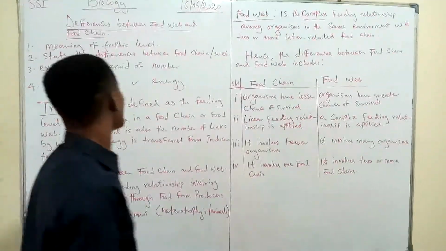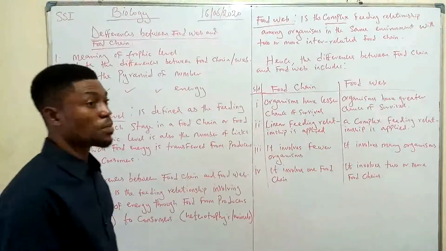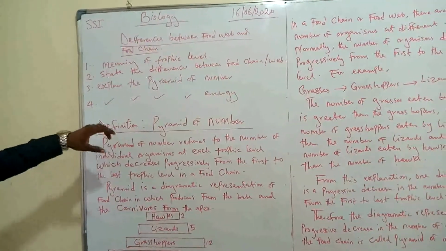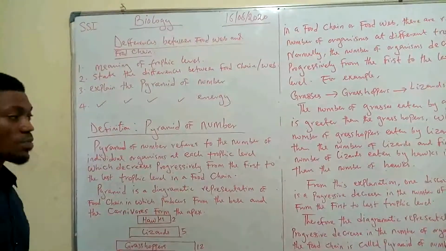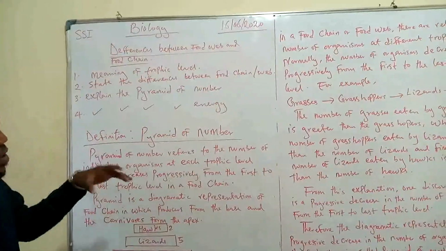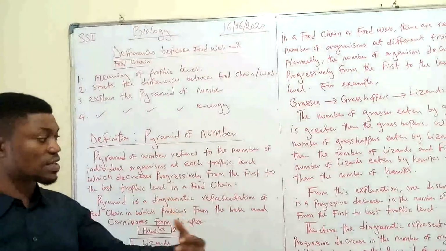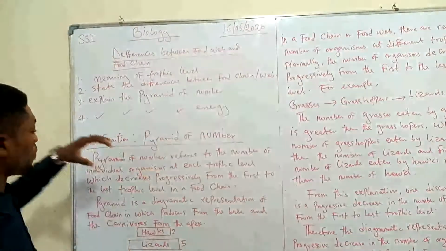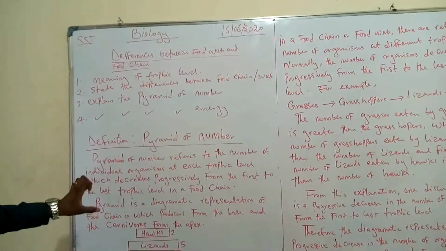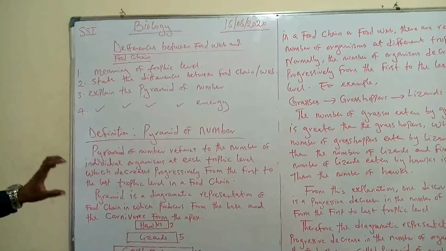Okay, let's take a look at the pyramids of numbers. Third objective here, which is pyramid of numbers. It has to do with the diagrammatic representation of the progressive decrease in numbers of organisms along the food chain.